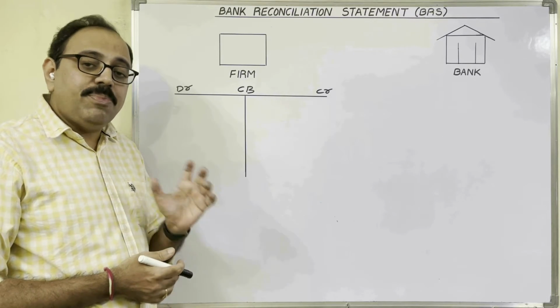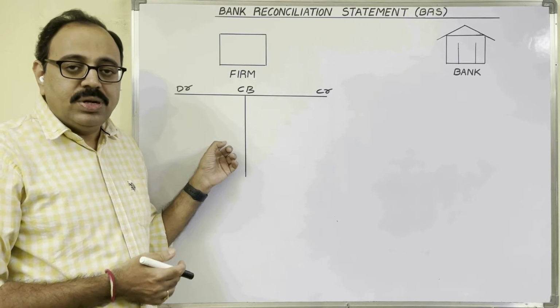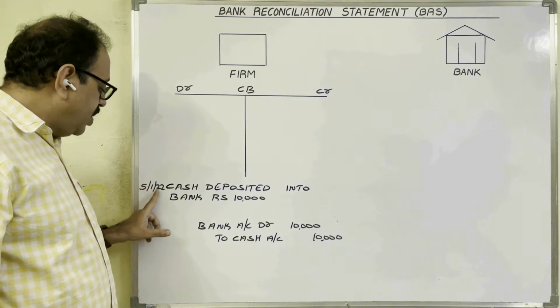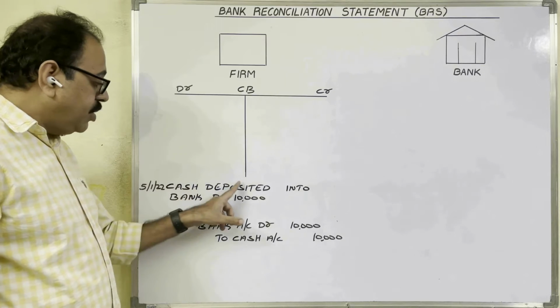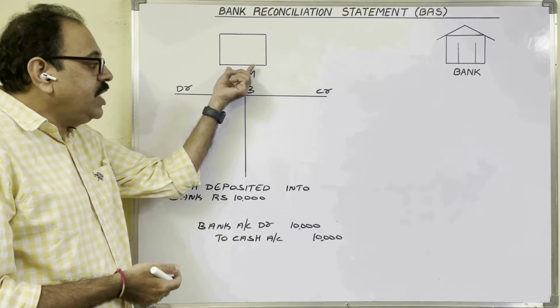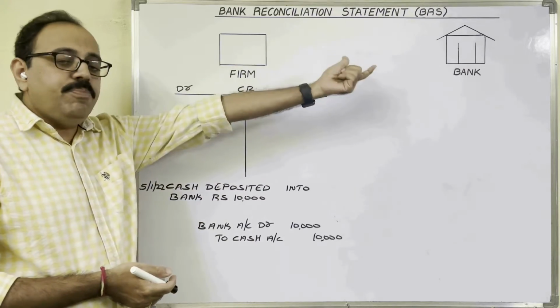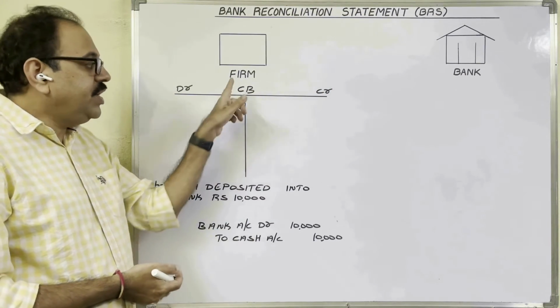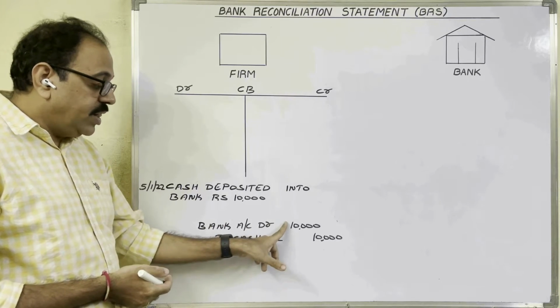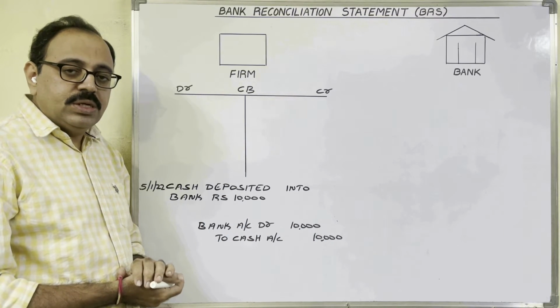How does the firm record the bank transactions in the cash book? Let us see with one example. See this transaction. On 5th January 22, cash deposited into bank 10,000 rupees. The firm deposited 10,000 rupees in the bank. So what is the entry in the firm's books? Bank account debtor to cash account, 10,000 rupees and 10,000 rupees.